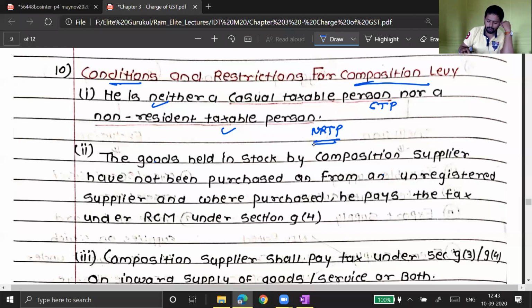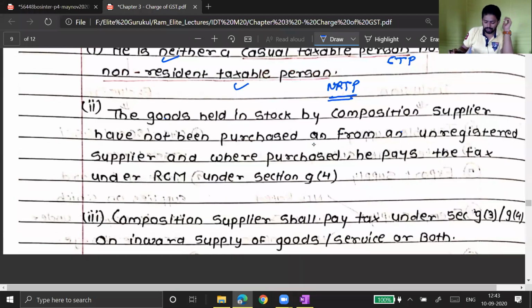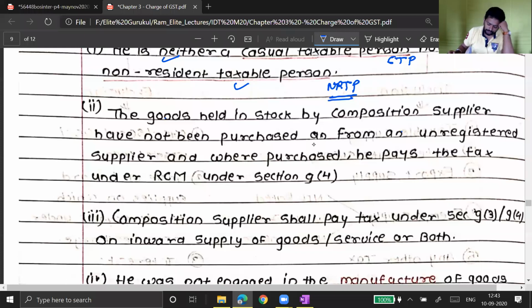So we will talk more about CTP and NRTP when the chapter of registration starts.